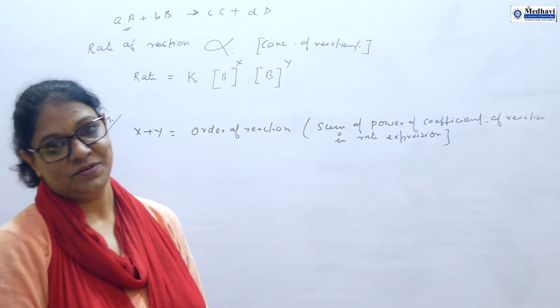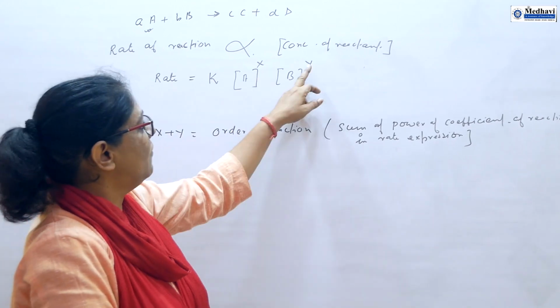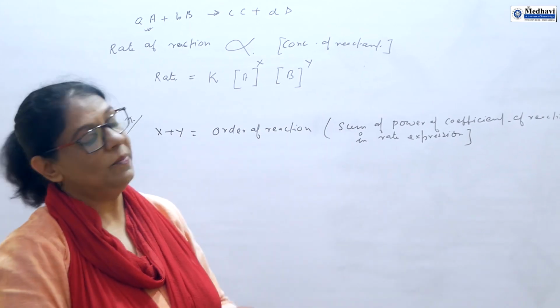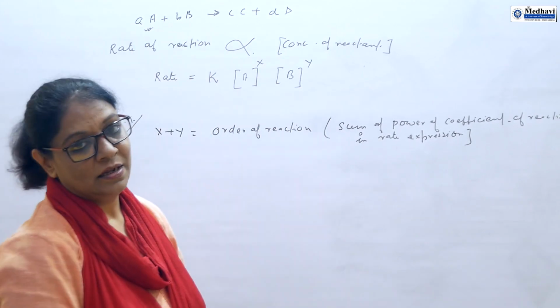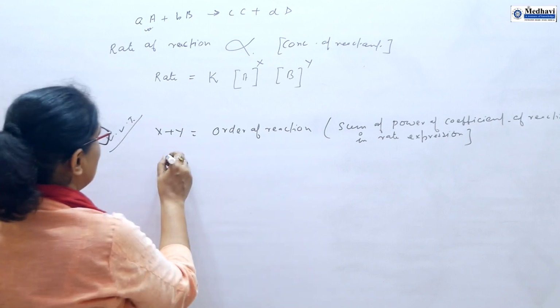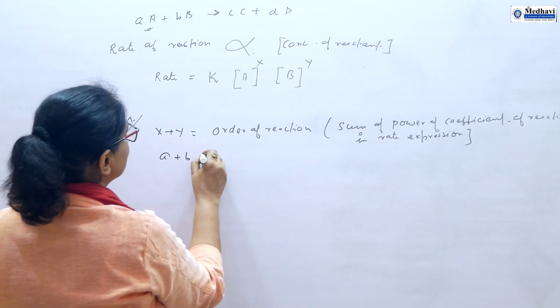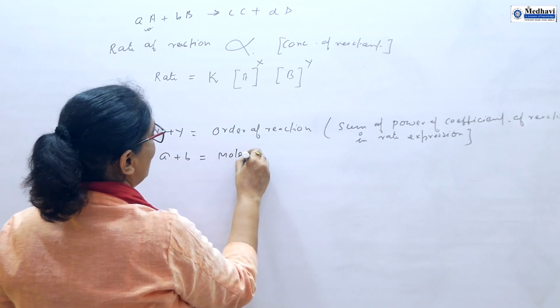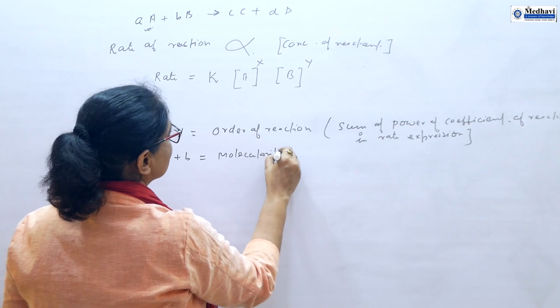Very very important. So order of reaction may or may not be equal to this part, whereas this a plus b is known as molecularity of a reaction.